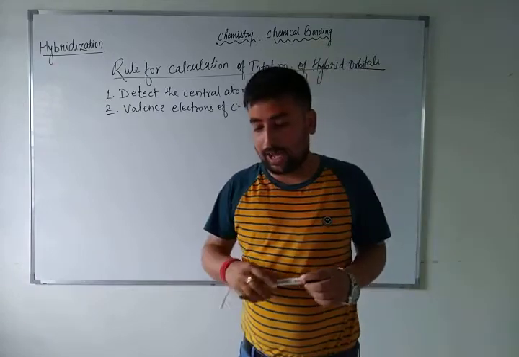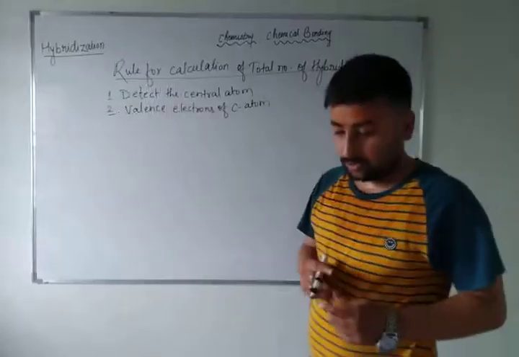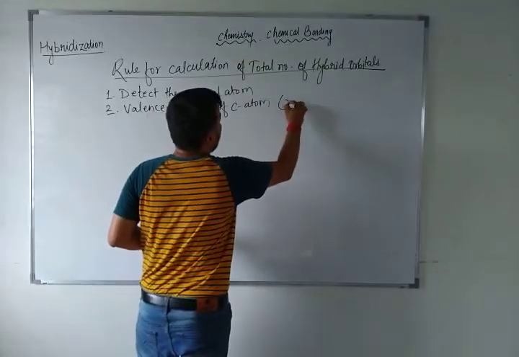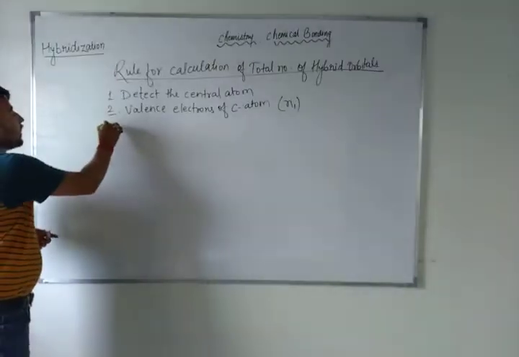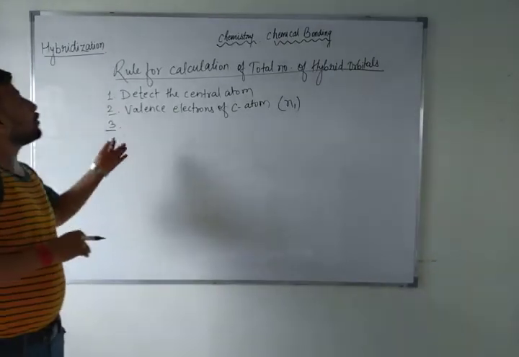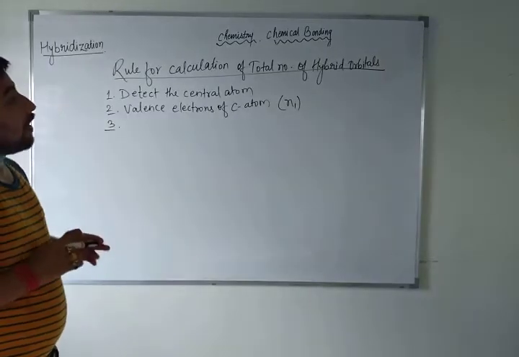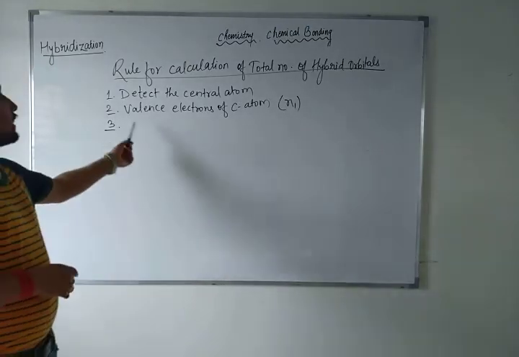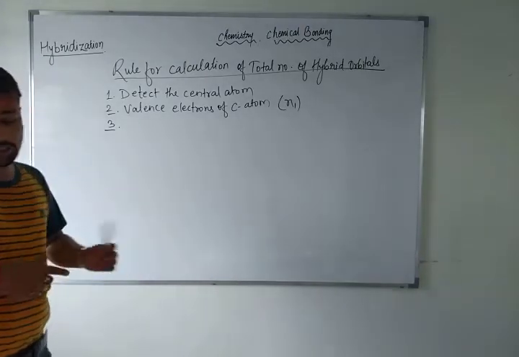Valence electron of central atom will be denoted by N1, because I am going to generate the formula of hybridization. So first, detect the central atom, then calculate the valence electron of the central atom.